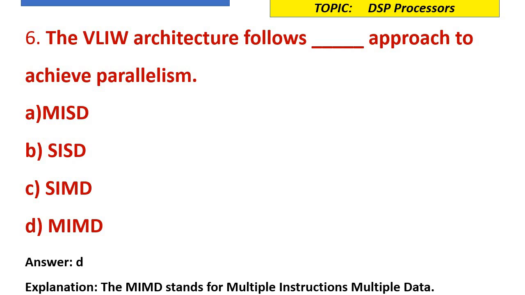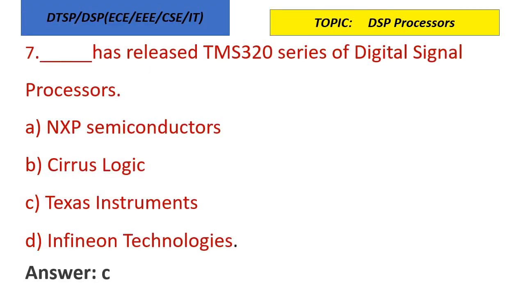The VLIW architecture follows dash approach to achieve parallelism. So in parallel, it will be executing so many instructions. How is it possible? That approach is called MIMD approach. MIMD means multiple instructions, multiple data. So when we think about VLIW, remember ILP and MIMD. ILP, instruction level parallelism. MIMD means multiple instructions, multiple data.